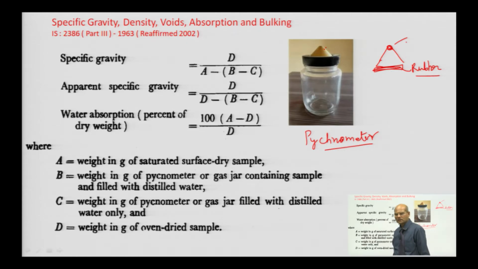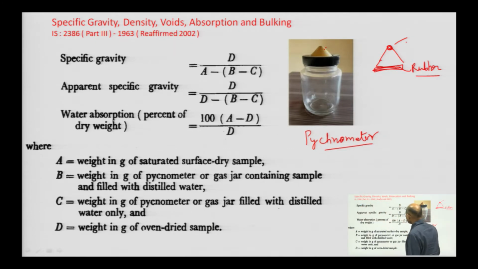It is nothing but the weight of material in air divided by the weight of an equal volume of water at a standard temperature, generally 27 degree centigrade. So, it is a ratio of weights, and it has no units.